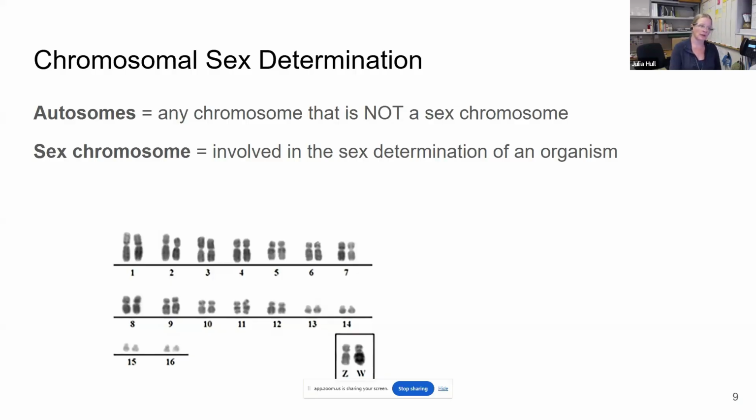Typically, sex chromosomes are going to show up last on our karyotypes. And usually sex chromosomes don't undergo crossing over. All of the autosomes will do crossing over, one of those sources of genetic variability that we saw back in meiosis. The sex chromosomes tend to not do that.